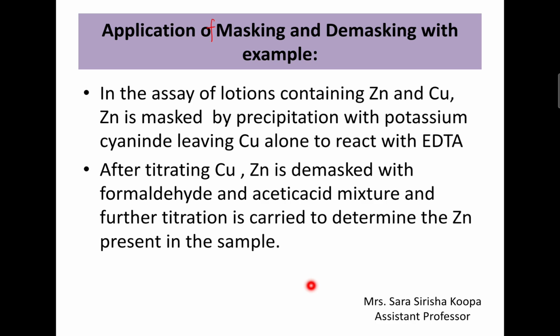After titrating, all the copper will be titrated and then zinc is demasked with a formaldehyde and acetic acid mixture, and further titration is carried out to determine the zinc present in the sample. Like this, we apply masking and demasking.